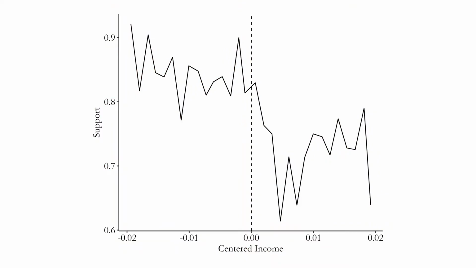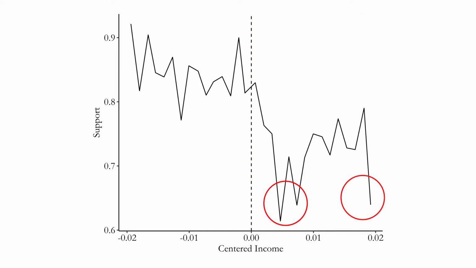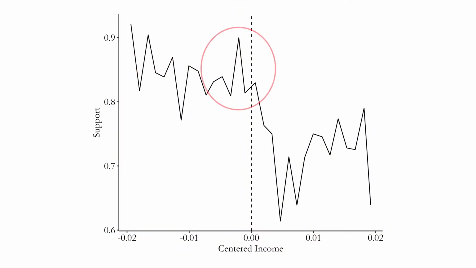Now, in order to qualify for this treatment, you had to be below the income cutoff. And so you can see that the support for the government does seem to jump quite a bit right at the cutoff right there, which implies that the treatment, getting a check from the government, does indeed make you support it more. We can see that just on the right side of the cutoff, where people are not treated, we see considerably lower levels of support, kind of smoothly changing along the income axis. And then as soon as you dip below the dashed line, government support jumps immediately, just as you'd expect if the treatment is the thing responsible for increasing your government support.